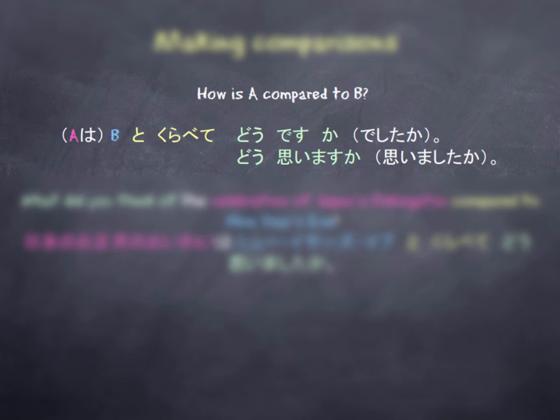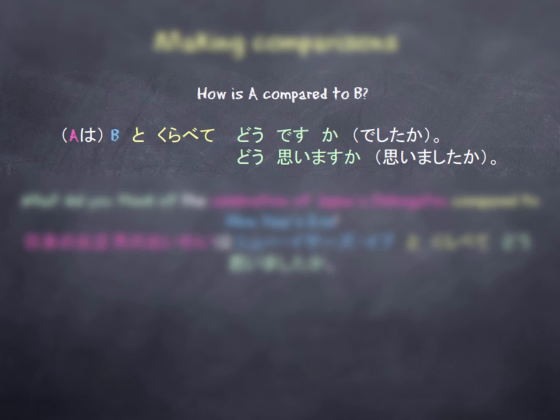Now if we want to ask someone about a comparison, so for example, how is A compared to B? We can start with A wa, and I've got it in brackets here because if you're already discussing the topic, you don't necessarily need to refer to it again. So you can actually leave this part out if we already know what we're talking about. So then we can follow with B, which is the thing we're comparing it to, and then we attach this phrase to 比べてどうですか or と比べてどうでしたか if we want to put it into a past tense. We can also follow with と比べてどう思いますか or と比べてどう思いましたか.